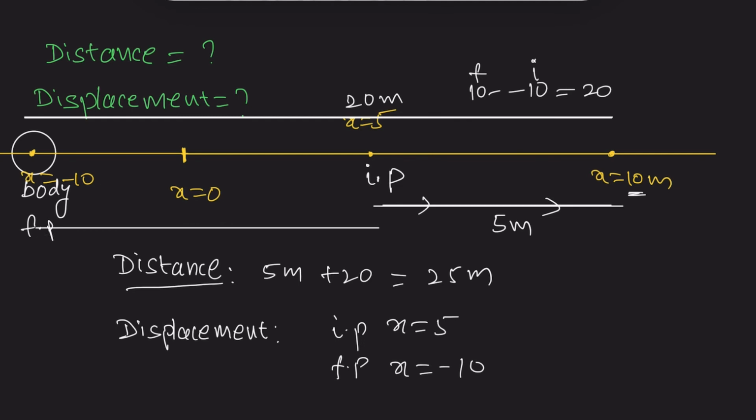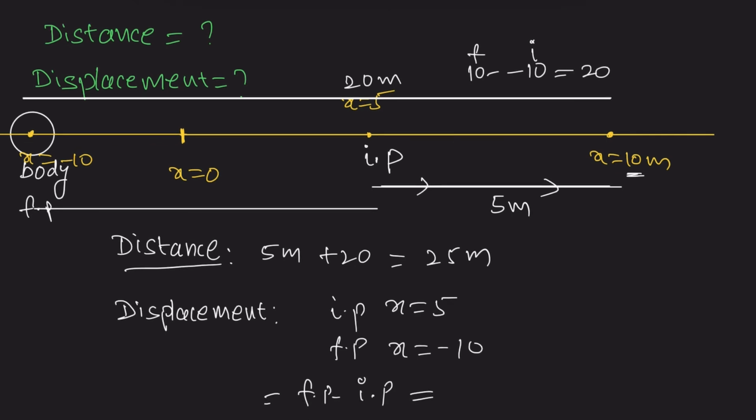So displacement is final point minus initial point. What is the final point here? Minus 10. What is the initial point? That is 5. So here displacement is minus 15 meters.